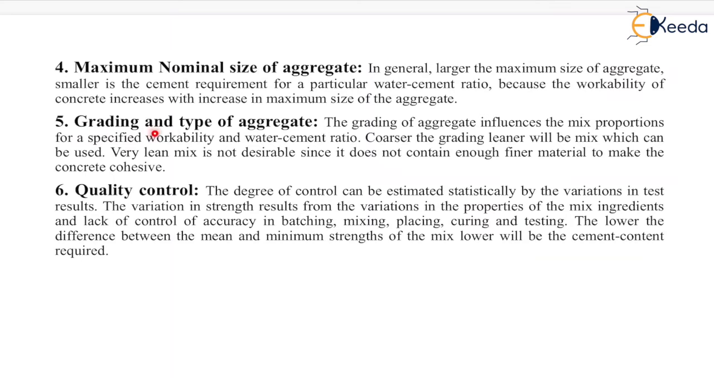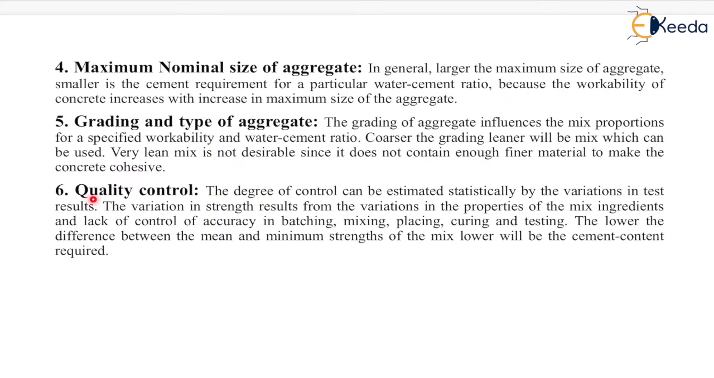Next is the grading and type of aggregate. The grading of aggregate influences the mix proportions for a specified workability and water cement ratio. The coarser the grading, the leaner the mix which can be used. A very lean mix is not desirable since it does not contain enough finer material to make the concrete cohesive.